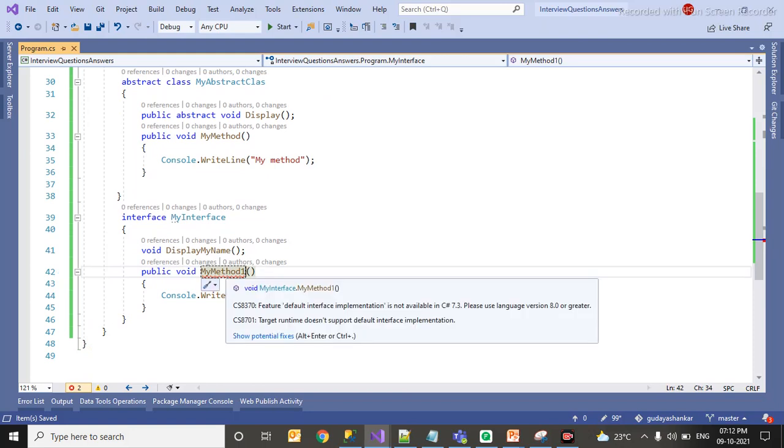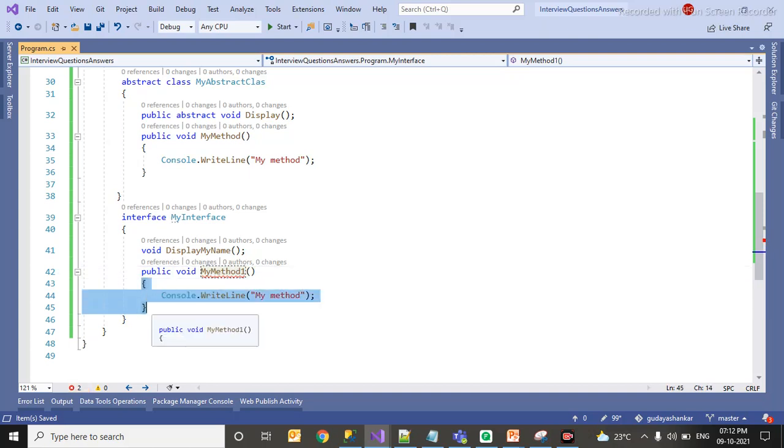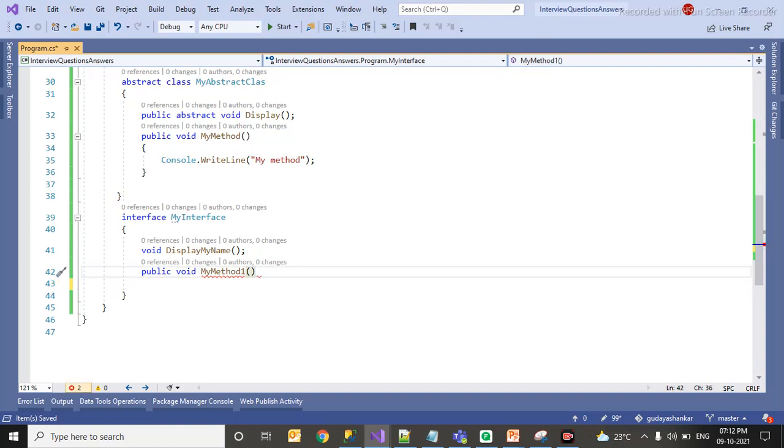You can see this error: the feature default interface implementation is not available in C# 7.3. Please use language version 8.0 or greater. So as of now, implementation for this method is not available in an interface, so I have to delete that. An interface will not have implemented methods. The next thing is that whatever methods are inside the interface are explicitly public, so we cannot add a public access specifier inside the interface.